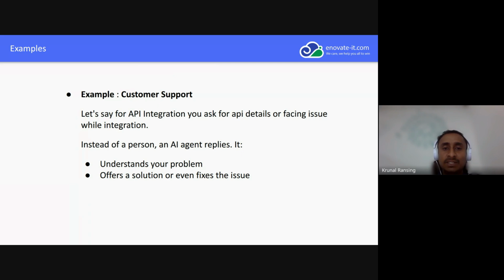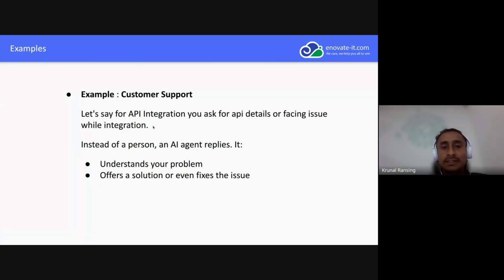Sometimes we give the agent a specific task, saying you can do only these things. So, as per the prompt, the agent replies that it is only assigned for this task and doesn't know about other information, if you ask something outside the feedback or knowledge we have given that agent. So this is the best example for customer support.